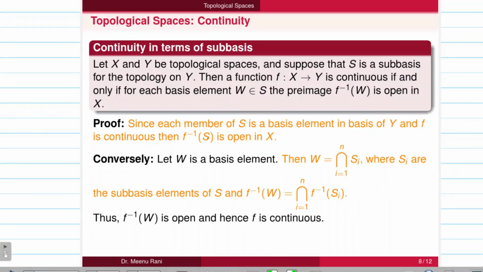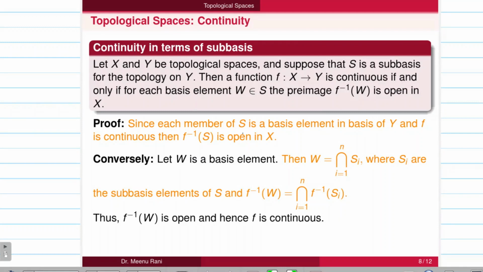Further, we discuss the continuity in terms of subbasis. Like the previous result, if S is a subbasis for a topology on Y, then f is continuous if and only if for each subbasis element, that is W, its pre-image f inverse W is open in X. For the proof, if we take f to be a continuous function, then we need to prove that the pre-image of each subbasis element of S is open in X.